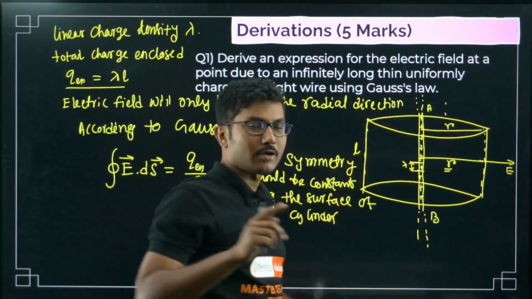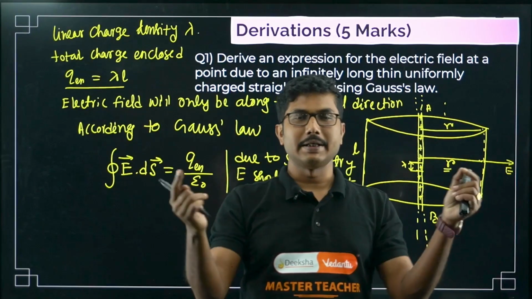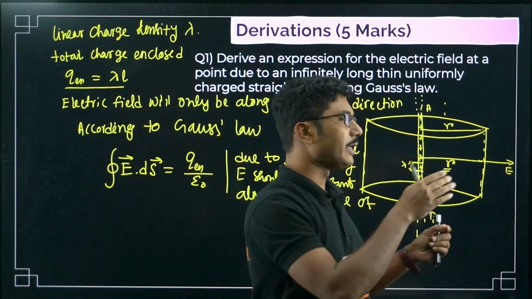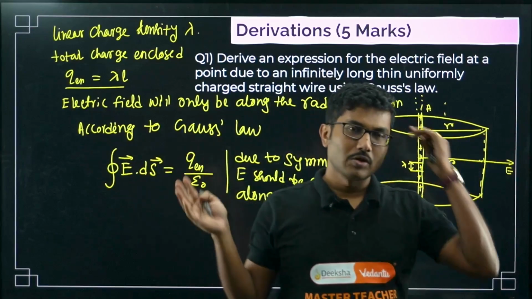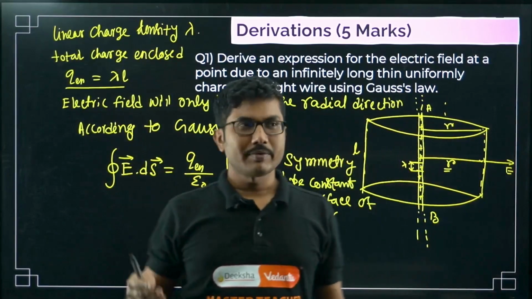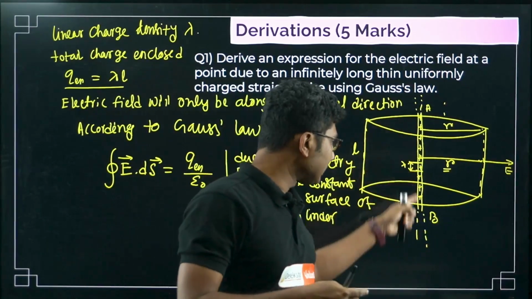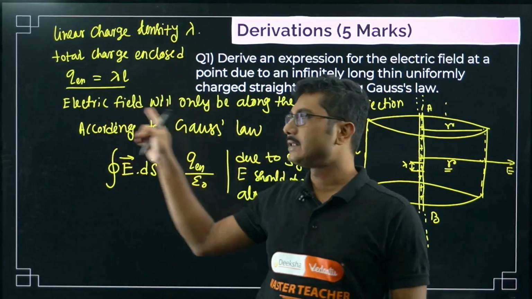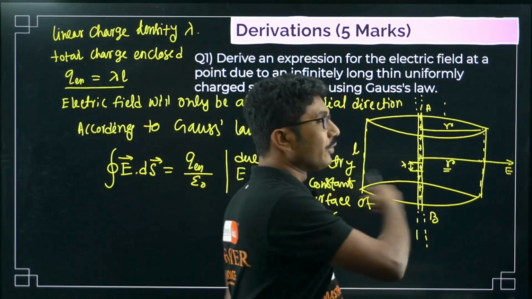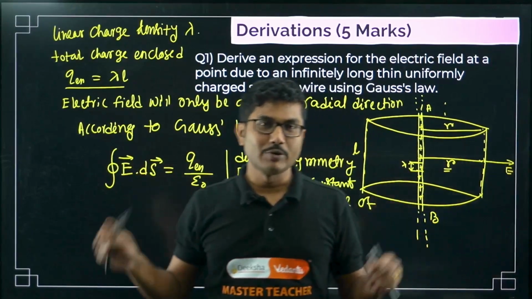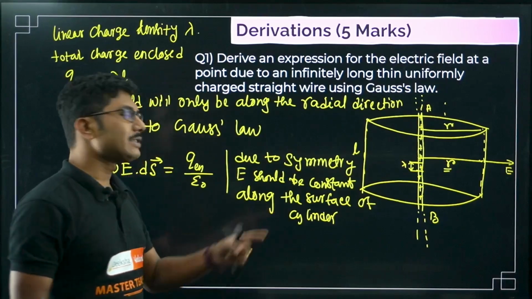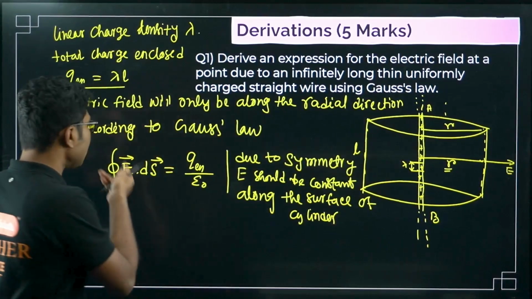It's a three-dimensional object. Any point on the cylinder is equidistant, so whenever you look at any point, everything looks the same. That is called symmetry. Suppose you are standing at the position of the electric wire and looking at the cylinder; everywhere, even if you have rotated, it is exactly the same. You will not be able to identify where you were at the beginning. That is called symmetry. Because of the symmetry, the electric field is constant.